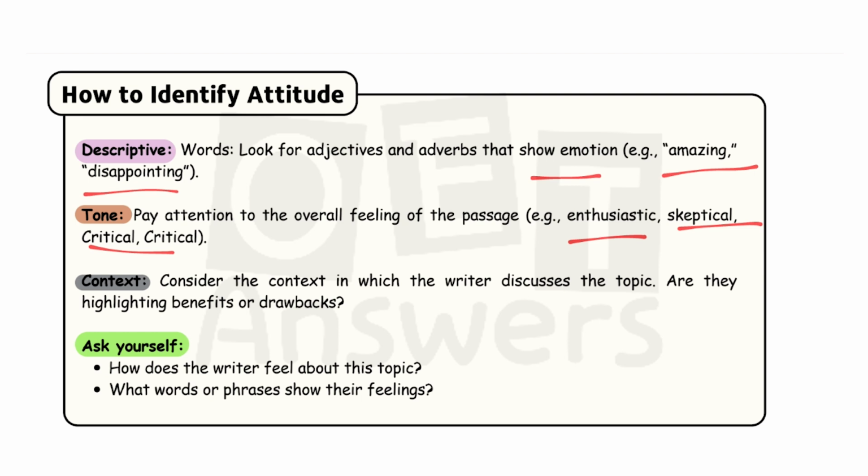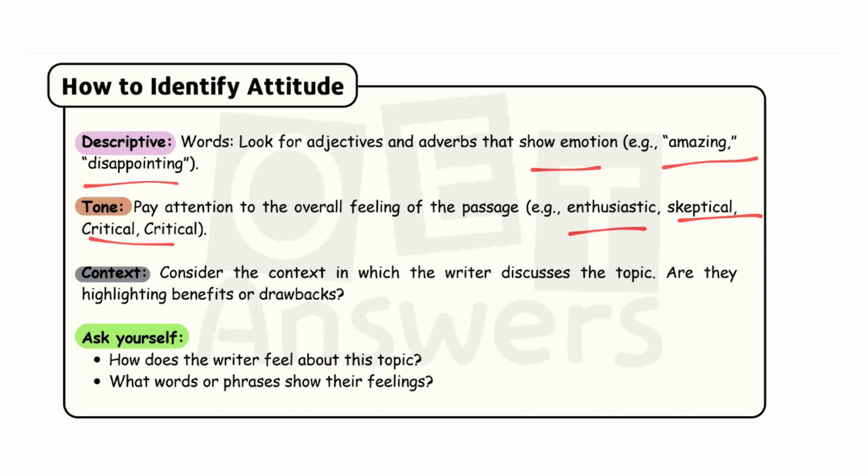And about the context, consider the context in which the writer discusses the topic, whether they are highlighting benefits or drawbacks. It's like the previous one. From the entire paragraph, once we come to a conclusion, we need to understand whether they have written the paragraph to highlight benefits or drawbacks. All right, so this is about the context.